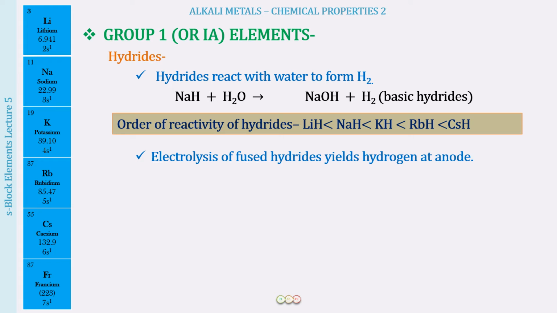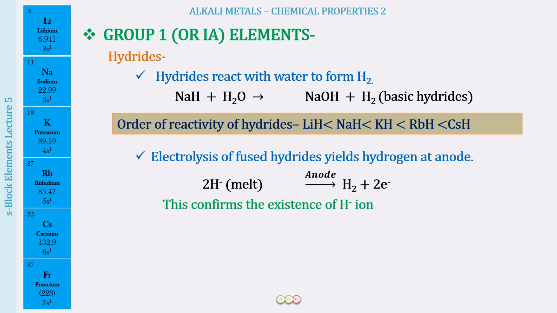Now, one very important thing that you have to remember is, if we take these fused hydrides and do an electrolysis of that, they are going to yield hydrogen at the anode. And this is important because of the release of hydrogen at the anode, we come to know the existence of the H negative ion.